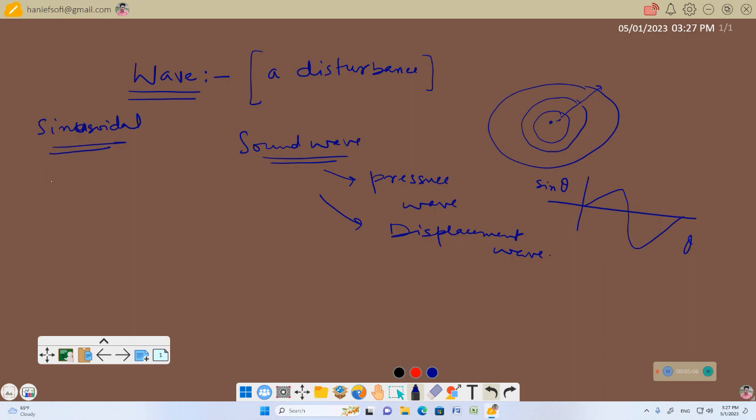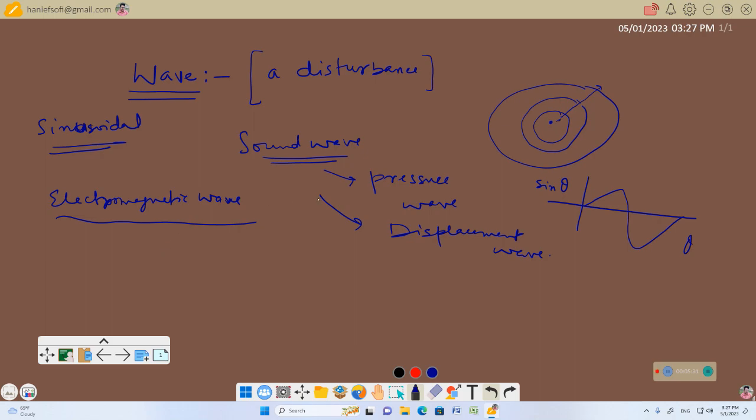There is another kind of wave which is called electromagnetic wave. What is electromagnetic wave? Light is an electromagnetic wave. Now, electromagnetic wave doesn't require any medium to propagate from one point to another point.